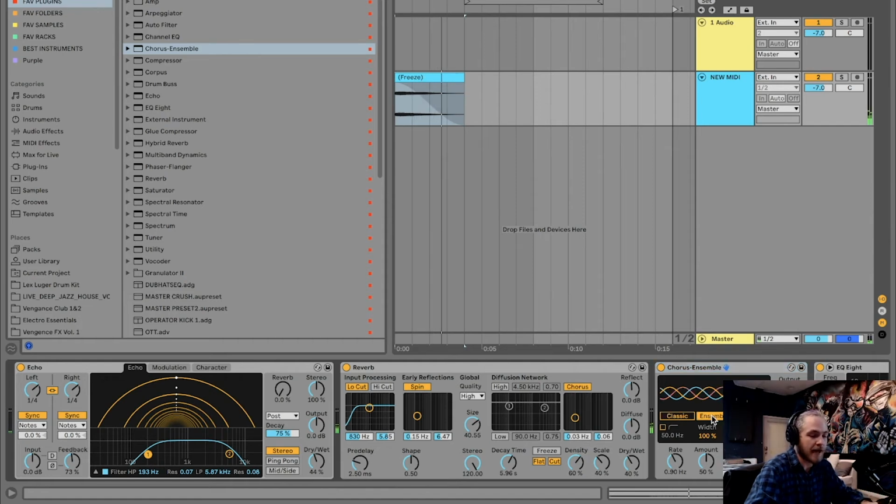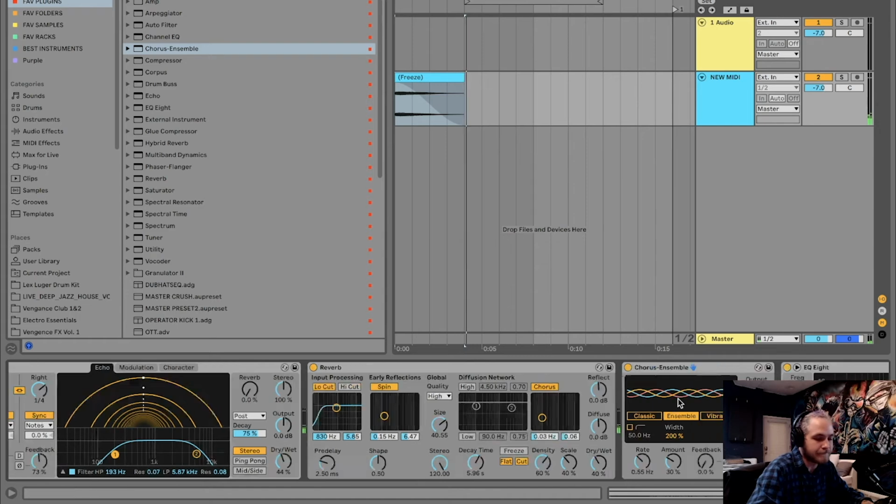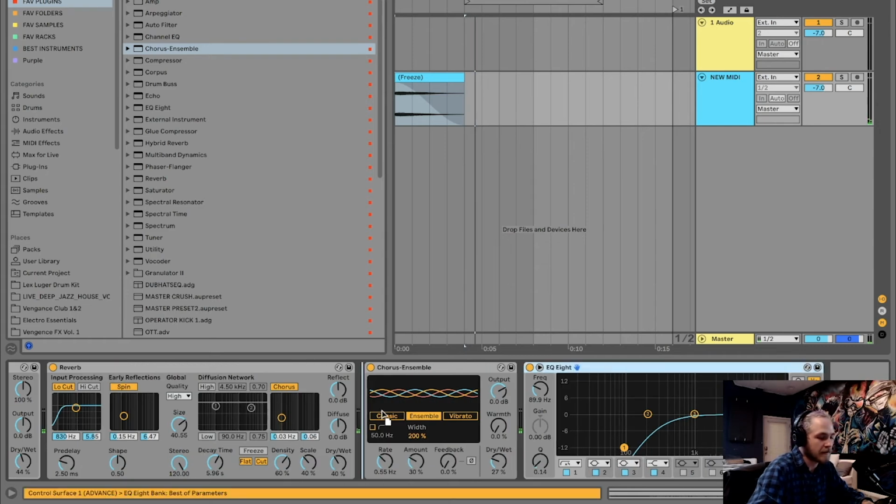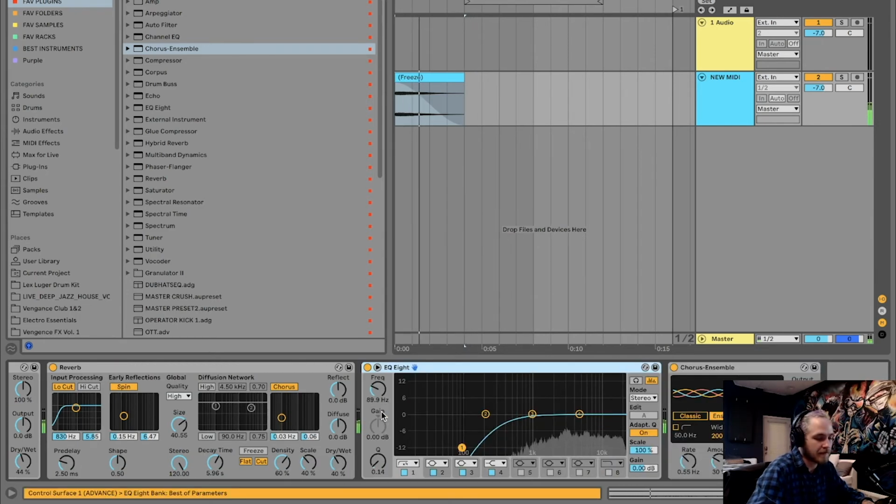See, that's pretty good, but I tend to like the ensemble tab a little bit more for this effect, and we're going to slow it down. Pull it back just a hair. Yeah, now we're talking. Let's see what this does. Okay, I kind of like that.